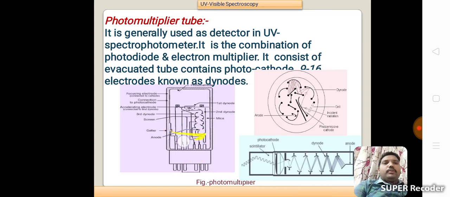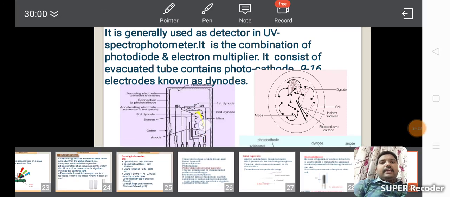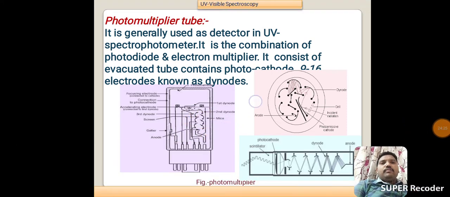This is the photomultiplier tube. In UV spectroscopy, it is used as a detector.